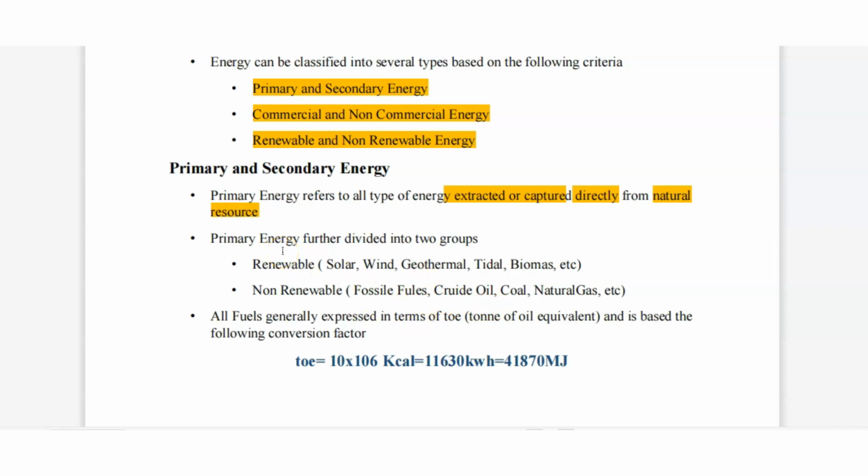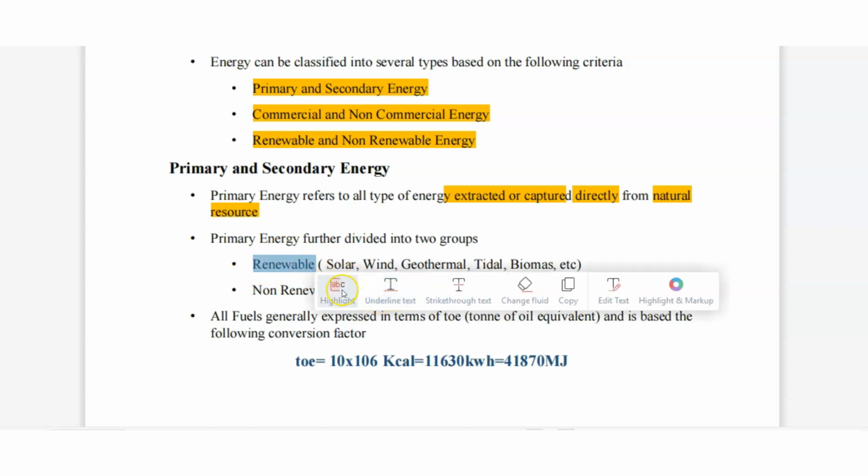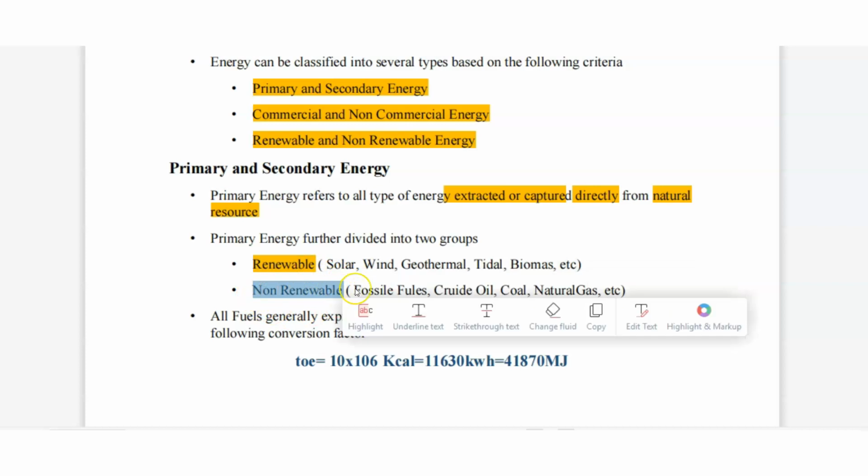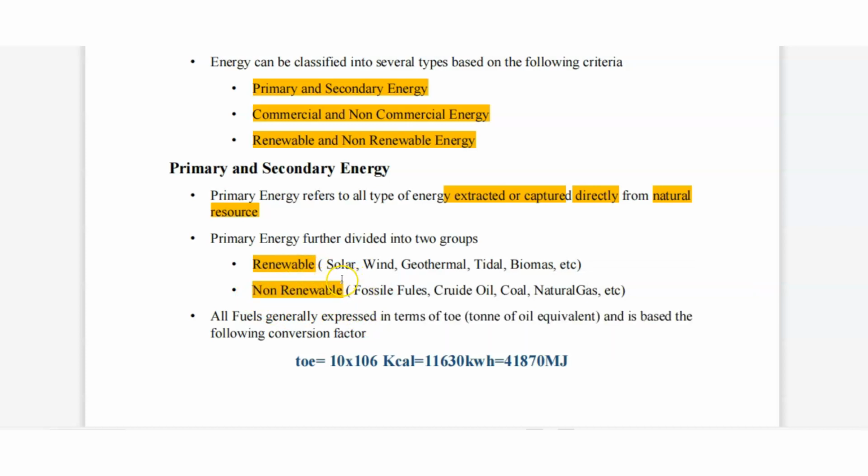See, primary energy is again divided into two types. First one is renewable, second one is non-renewable. What are examples of renewable? Solar, wind, geothermal, tidal, biomass. Renewable means we can generate it again and again. Non-renewable means we are unable to renew it. For example, fossil fuels: can we use that thing again? No, it will be over. If we use it one time, it will be over. That is non-renewable.